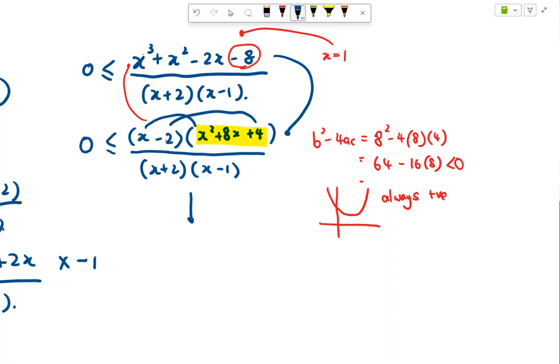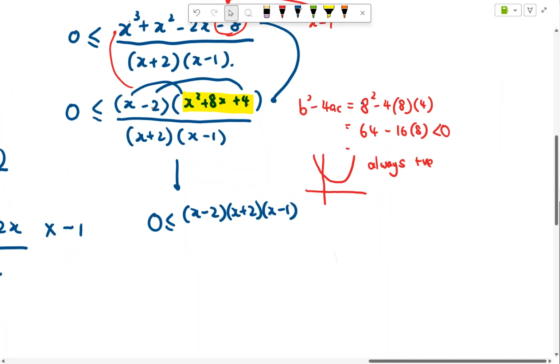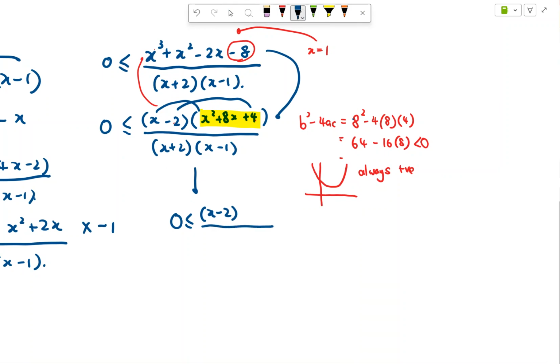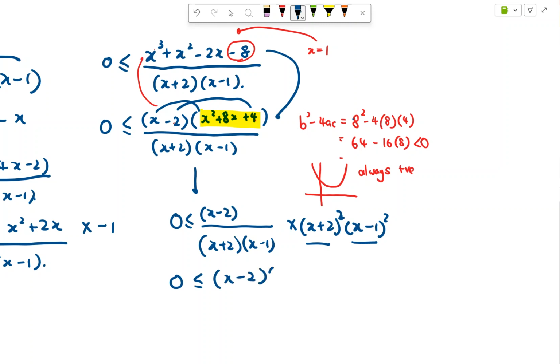So now I can flow down by saying that my x minus 2, x plus 2, x minus 1 must be greater than 0. Sorry, before we go to here, it looks like this now. Or x plus 2 and x minus 1 must be greater than 0. So this is where you multiply by x plus 2 squared on both sides, as well as x minus 1 squared on both sides, because a square number is always positive. So when you multiply by a positive in the inequality, it will not affect the inequality sign. Okay, x plus 2 as well as x minus 1.